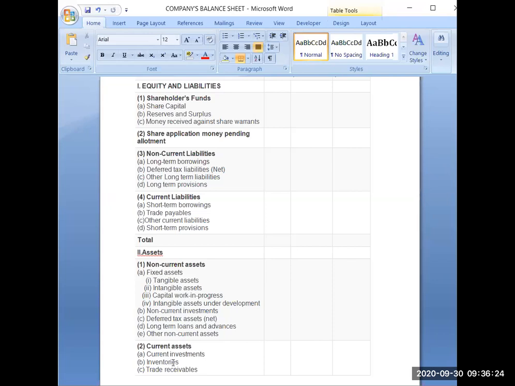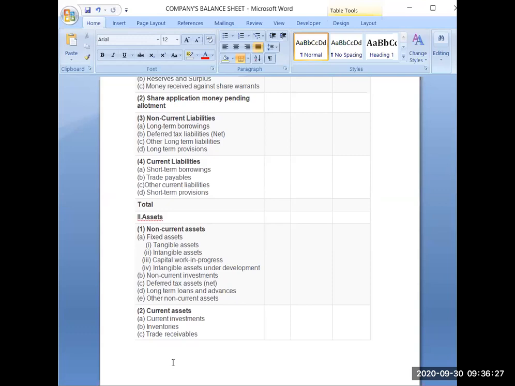I hope till here each and every part is clear, but it will be more clear in the next period when we will be discussing in detail.